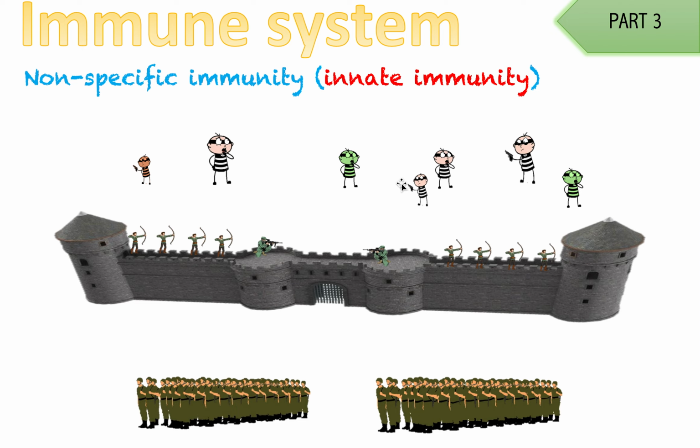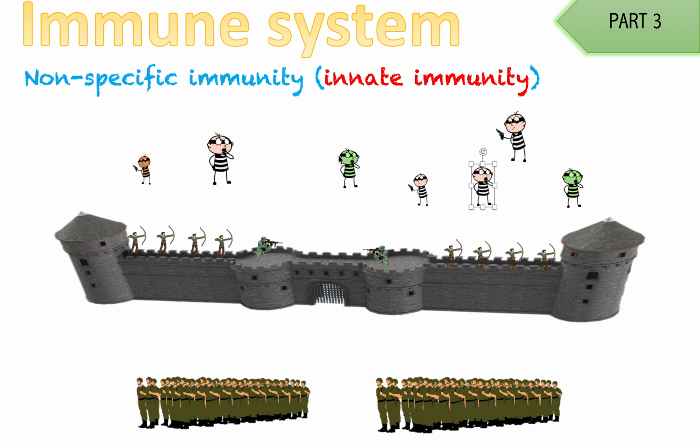Okay? So for example, I'm gonna demonstrate what nonspecific immunity is using this analogy of a war zone. These are the criminals. The criminals are bad, right? And the whole point of this wall is to prevent the criminals from entering your land. So this area here is your land, and these are your soldiers trying to protect your land. Now, as soon as these criminals find a way to get into your land, what happens now immediately is called nonspecific immunity. Okay? So immediately these soldiers are going to shoot or capture this guy and kill him. As soon as they find him. This happens immediately as soon as this bad thing enters.